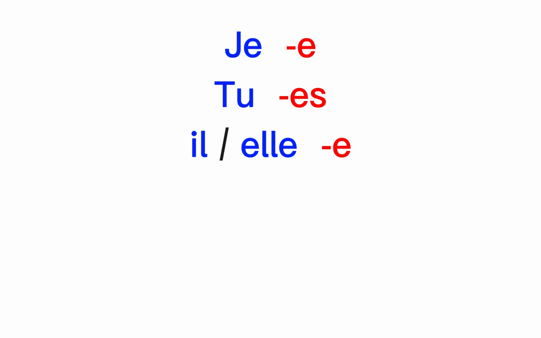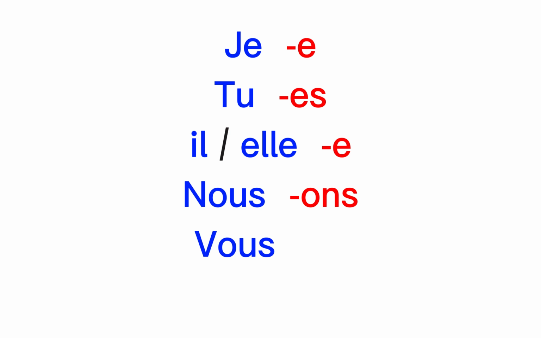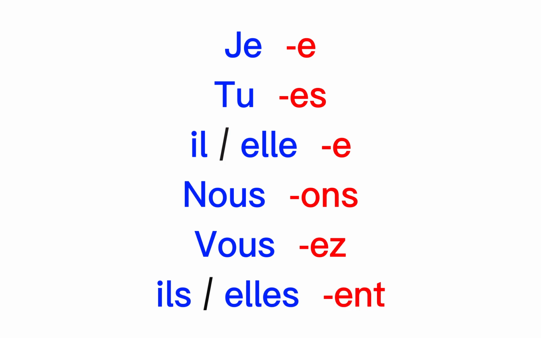Now, let's continue with the plural. With nous, it will be ons. With vous, it will be ez, pronounced é. But with ils, elles, it will be ent. Yes, this one is simply not pronounced at all. It is silent.